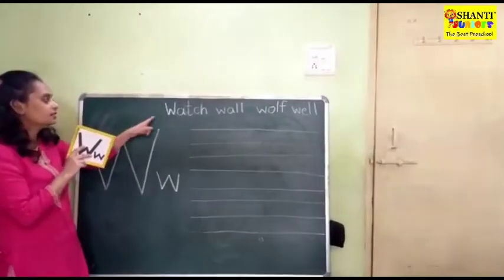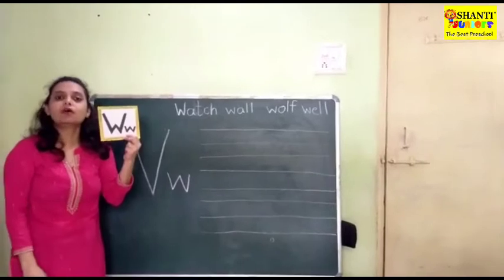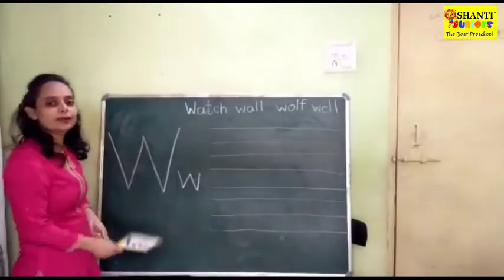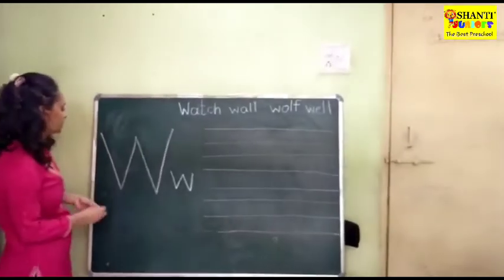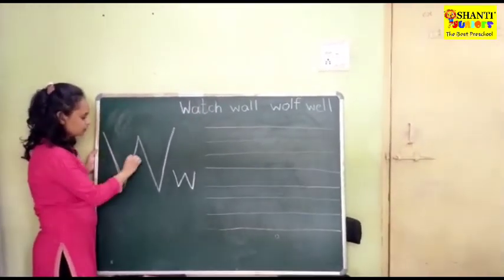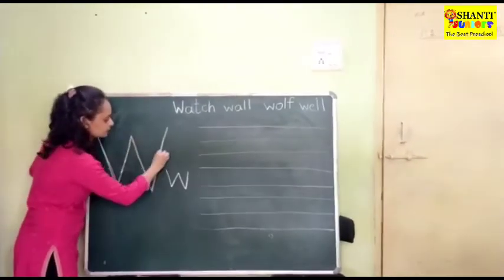So these are the words that start with letter W. And the sound is, children, W, W, W, W. Okay? So now we are going to do writing practice. It's very simple. How you have written letter V, children, two times you have to write letter V, and you have to join like this.